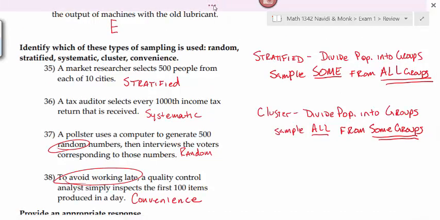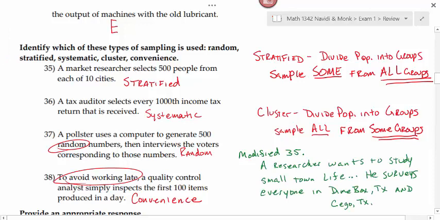All right, let me change 35 into a cluster. So modified 35. A researcher wants to survey opinions of people in small towns. So in this situation, because he surveyed everybody in these two small towns, so small towns would be the population that he's looking at, and he just takes a random sample of two small towns and then surveys everybody in the town. Because it's such a small town, you could do that. Does that make sense? So this would be cluster.